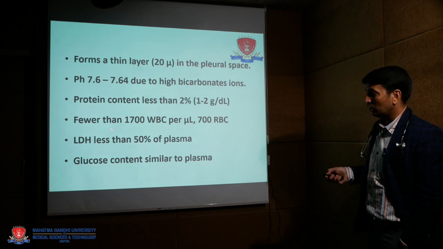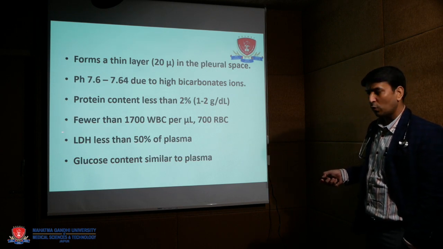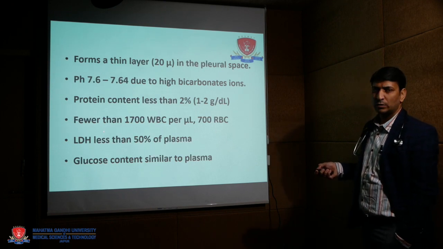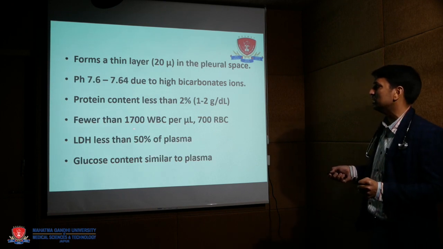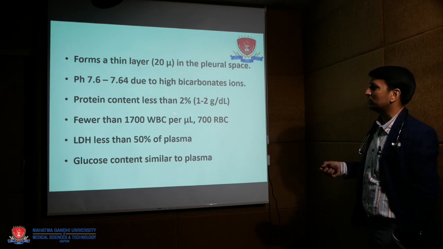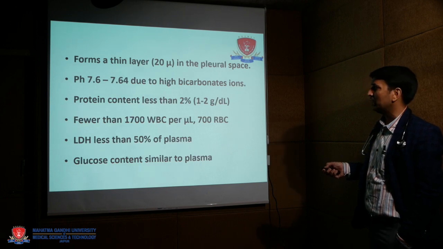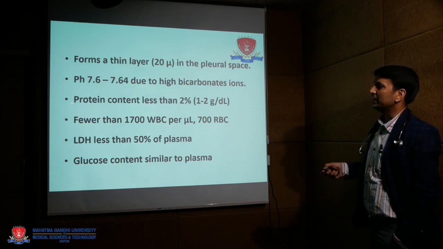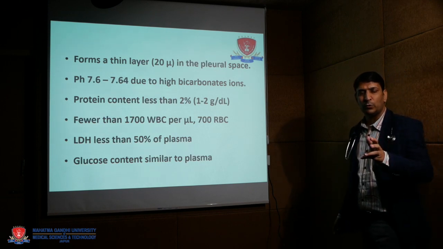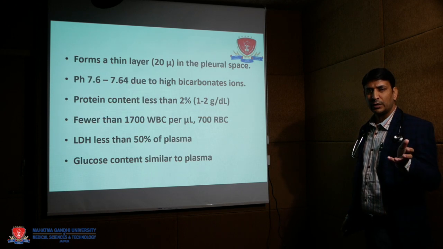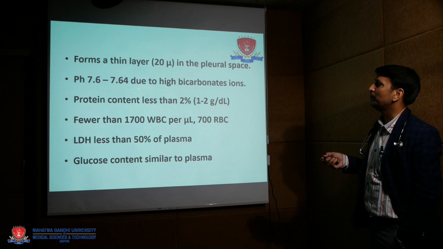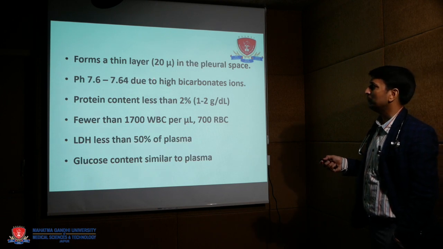Glucose content lower or higher than plasma is important to diagnose or suspect some pleural diseases. Counts and different patterns of counts are also important. Pleural fluid protein is important to differentiate between the two types of pleural effusion, transudative and exudative effusion. Even the pH of pleural fluid is important.